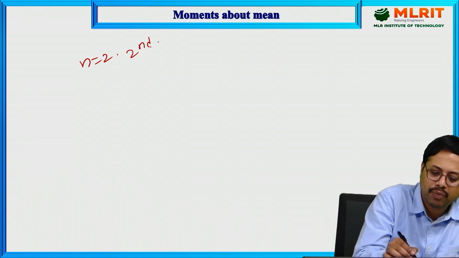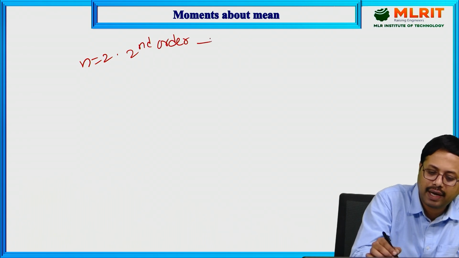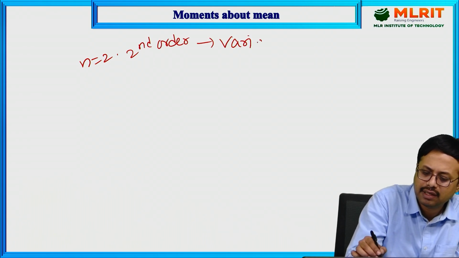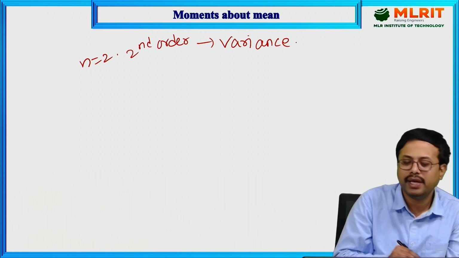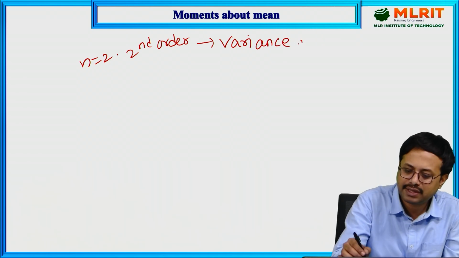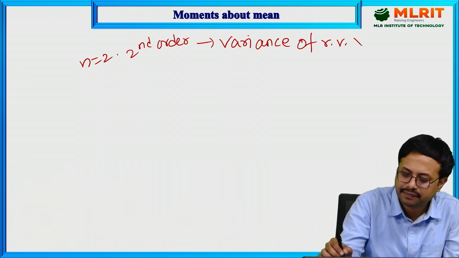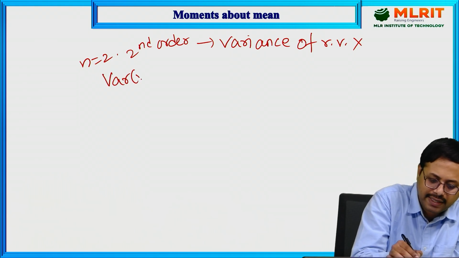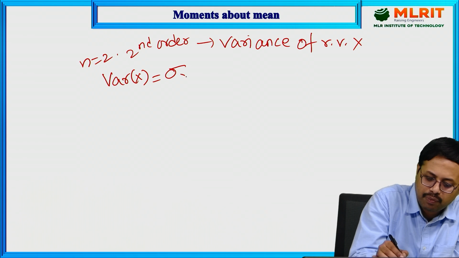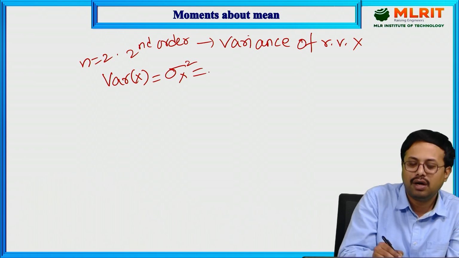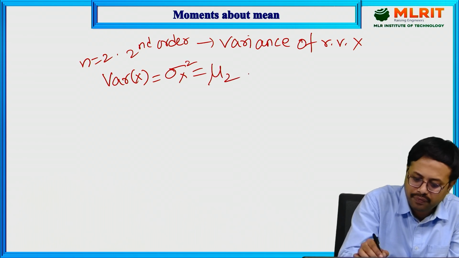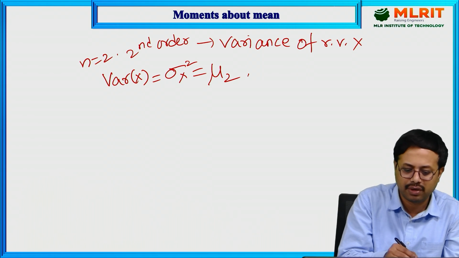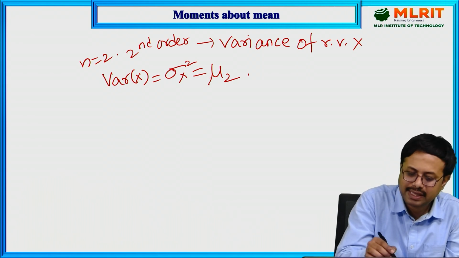The second order movement about the mean is also called the variance of the random variable x. It is denoted by different notations: variance of x, or sigma x square, or we can denote it by mu2. All the notations are variance only. Mu2 represents second order.